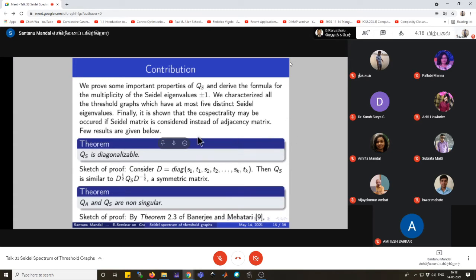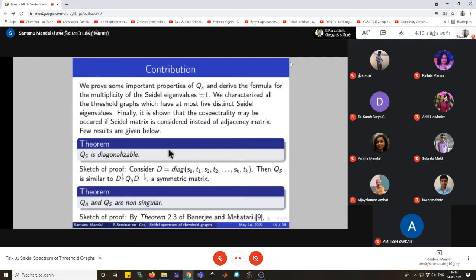The first theorem states that QS is always diagonalizable, and here I cover the sketch of the proof only. For the proof of this theorem, I consider the diagonal matrix D whose diagonal elements are S1, T1, S2, T2 up to Sk, Tk, and then we see that the quotient matrix QS is similar to the symmetric matrix D to the power half QS D to the power minus half. So from that relation, we can say that QS is diagonalizable.